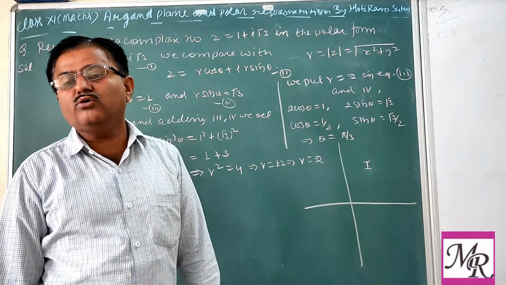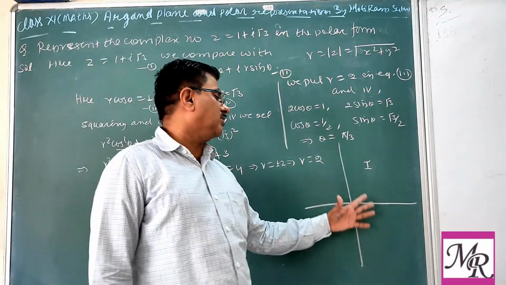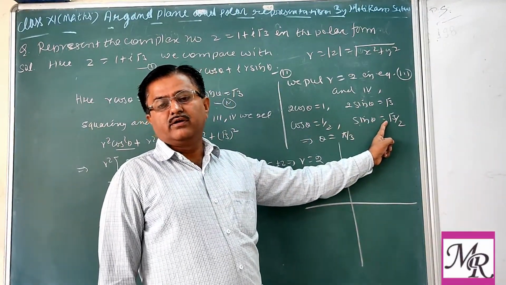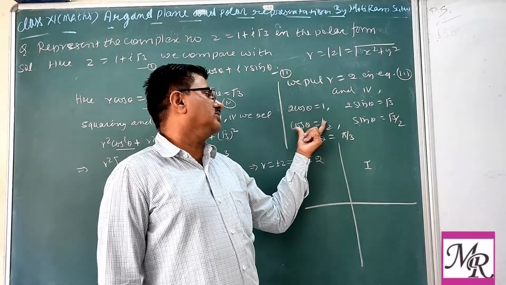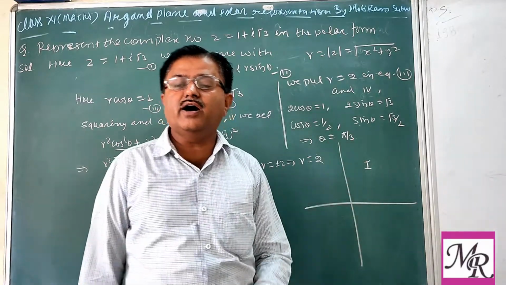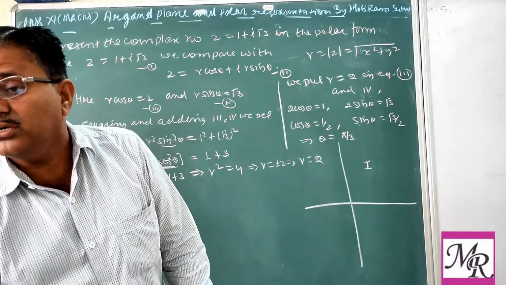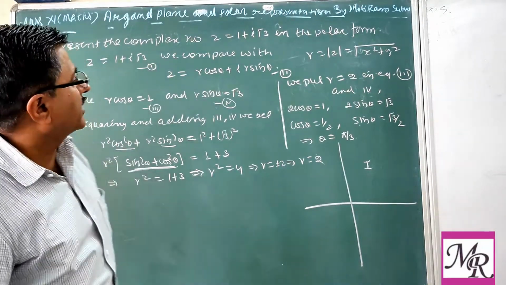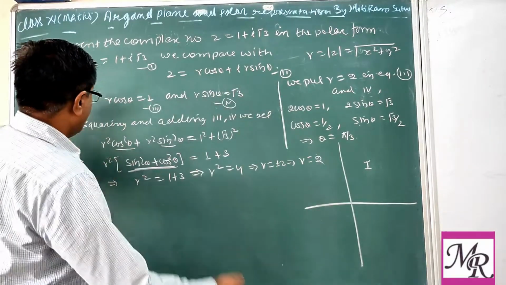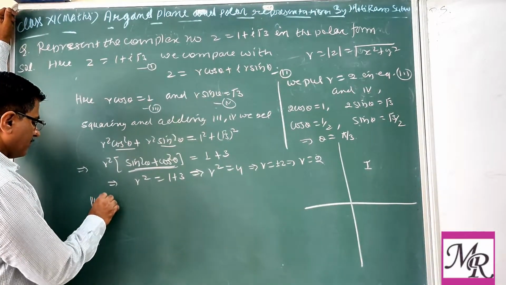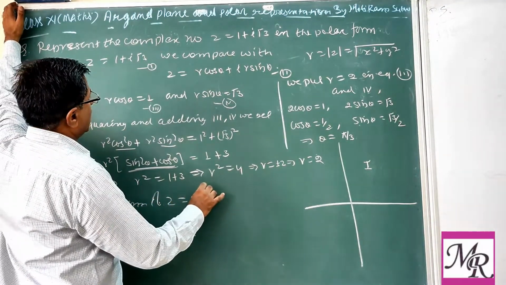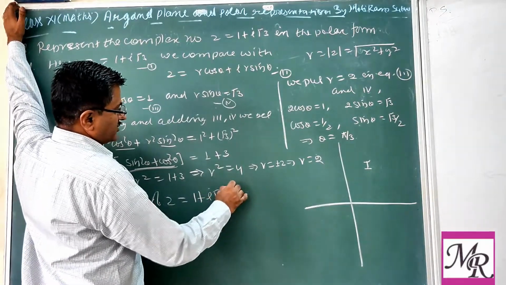So this is clear how you have to find theta. The value of theta must satisfy both conditions, not only one. This equation and this equation will be fully satisfied by theta, and that is our amplitude. So we reach our target. What is our target? We need the polar form of z equal to 1 plus iota root 3.